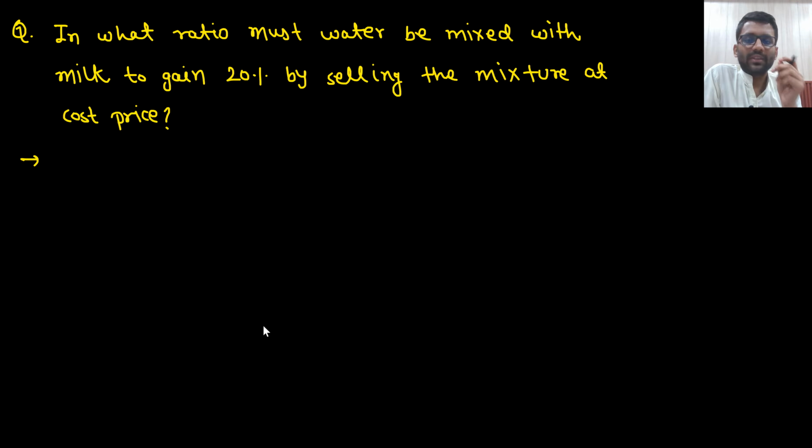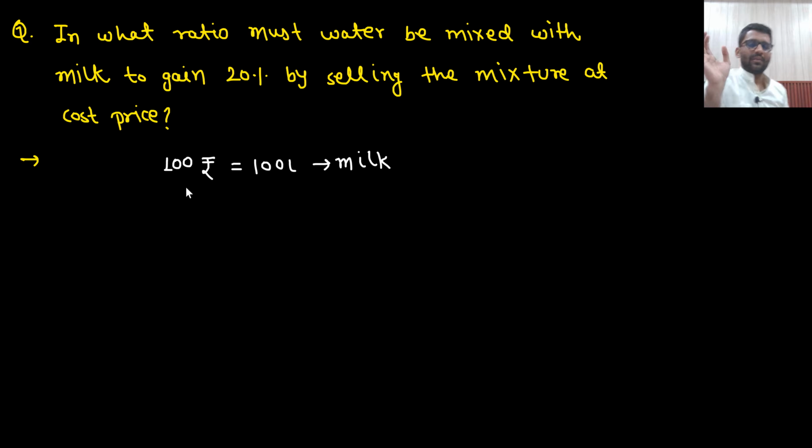In what ratio must water be mixed with the milk to gain 20% by selling the mixture at cost price? Okay. So basically, let's say in 100 rupees I purchase 100 liter milk.